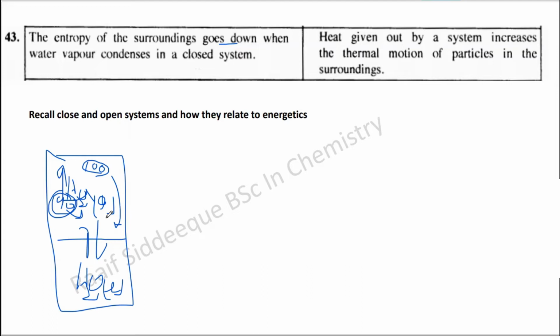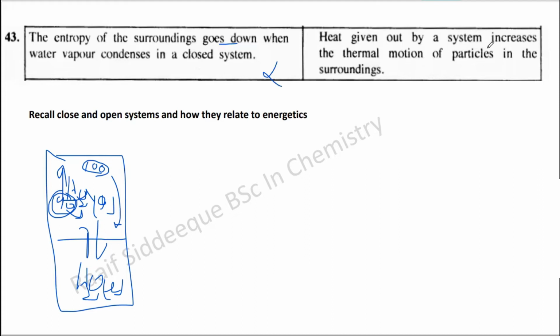The second point is that the thermal motion also increases, because of the bond formation when water condenses. Some amount of heat energy is given out, which will increase the thermal motion of the particles. So the statement that the entropy of the surrounding goes down when water vapor condenses in a closed system is not true, because the entropy of the surrounding increases. Why? Because of the increase in randomness.